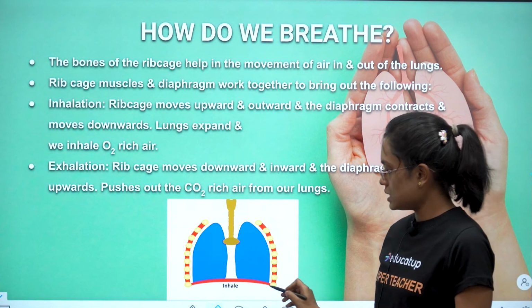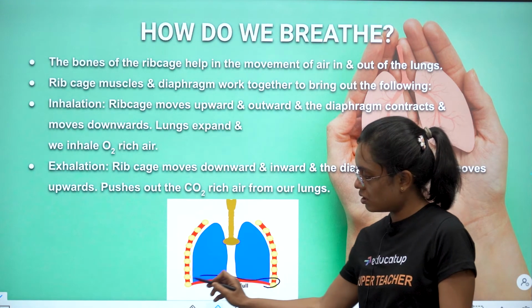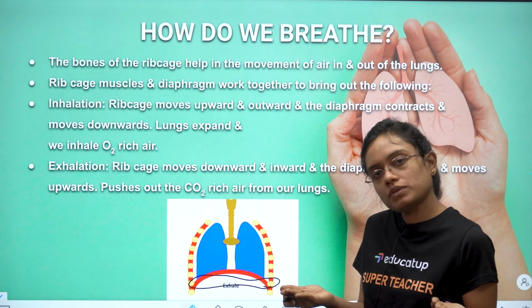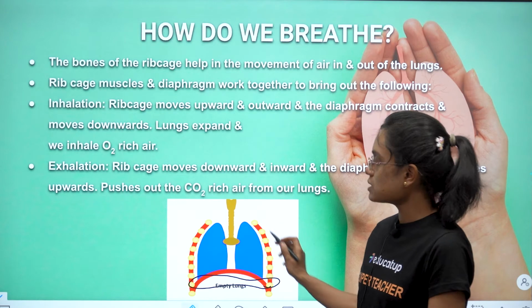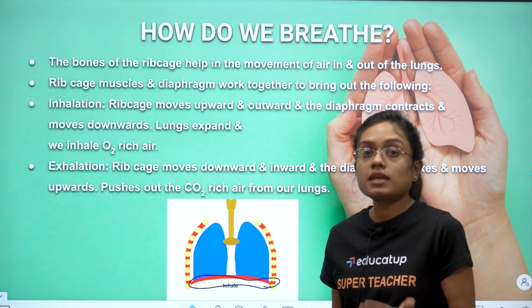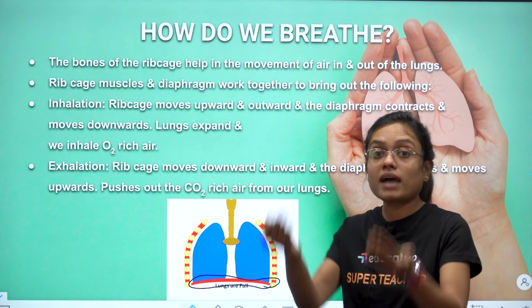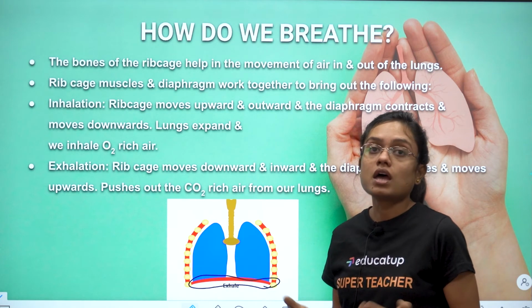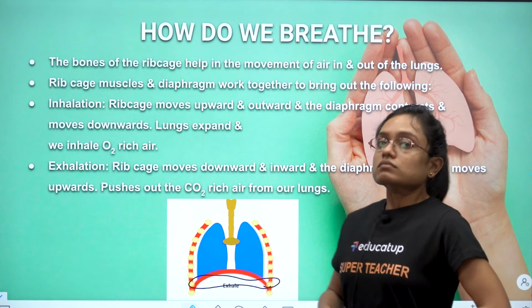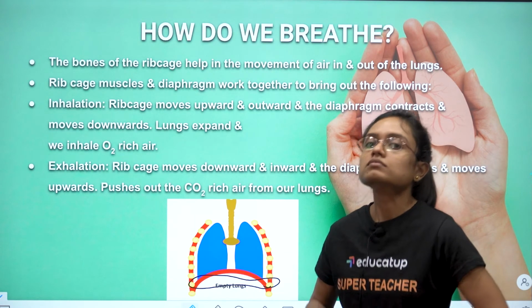See, this red color thing is your diaphragm, the dome shaped thing, and rib cage muscles are also present. Now what happens? The first is inhalation. Inhalation means, as the name suggests, when you are taking in the oxygen. जब आप ऑक्सीजन को अंदर ले रहे हैं उस टाइम पे क्या होता है, हम कैसे लेते हैं सांस?